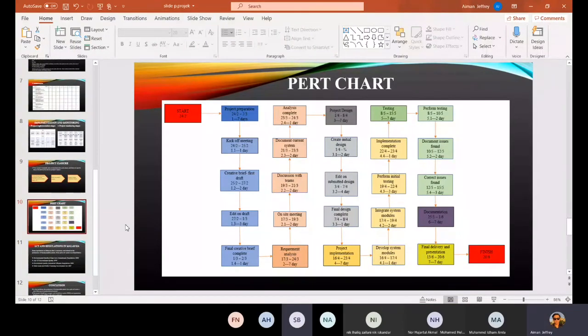So this is our PERT chart. We will start on 24th of February and we finish on 20th of June. So we will follow the PERT chart closely, so we will not delay. Okay, next.